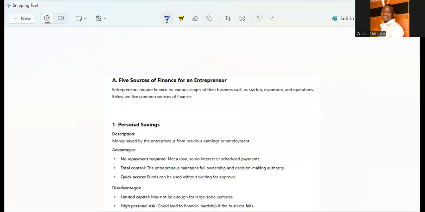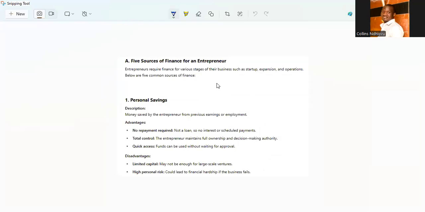So entrepreneurs will rely on different types of finances depending on the stage they are at, whether they are at the startup, the expansion, or operational stage. So the first is what? Personal savings. So money can be saved from their previous earnings.